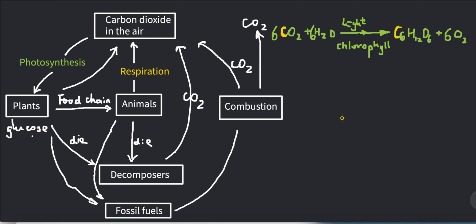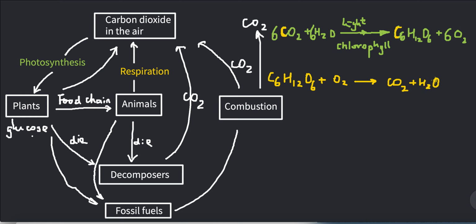The second one we need to look at is respiration. Both green plants and animals are able to turn the organic food molecules, in this case glucose, C6H12O6, into carbon dioxide and water. This process is called respiration.